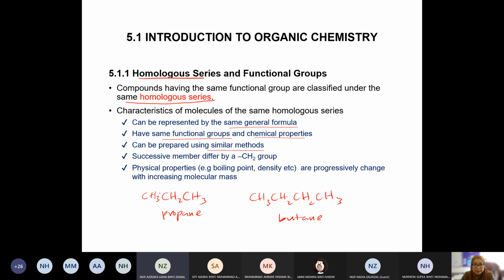Okay, so the difference is this CH2. Addition of CH2, so it is a successive member. So we have pentane and then another CH2 added, and then we have hexane. Butane, pentane, hexane, and then another CH2 added. Physical properties like boiling point, density, viscosity, and whatnot progressively change with increasing molecular mass.